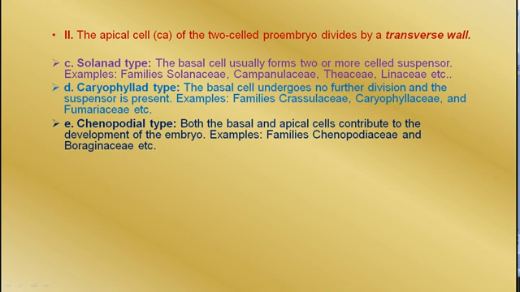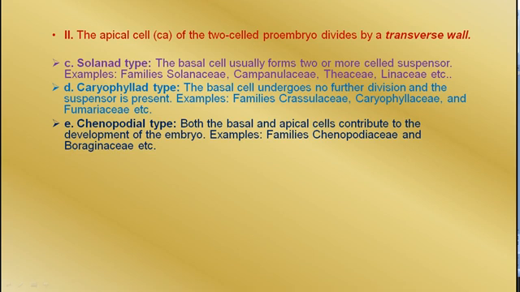They just have to say that the zygote will develop into the embryo and the primary endosperm nucleus will form the endosperm itself. The endosperms are usually triploid, but the embryo is diploid.